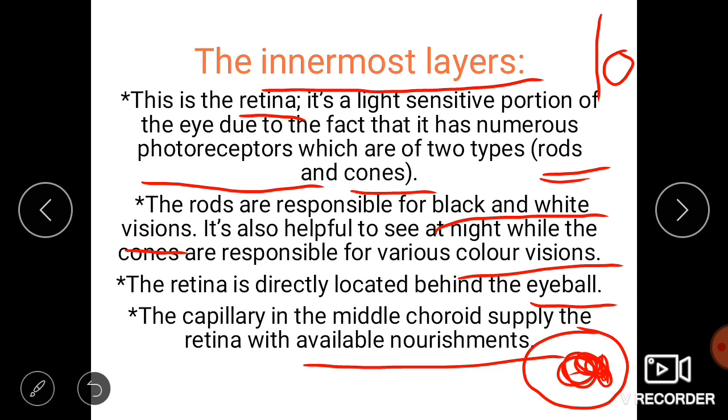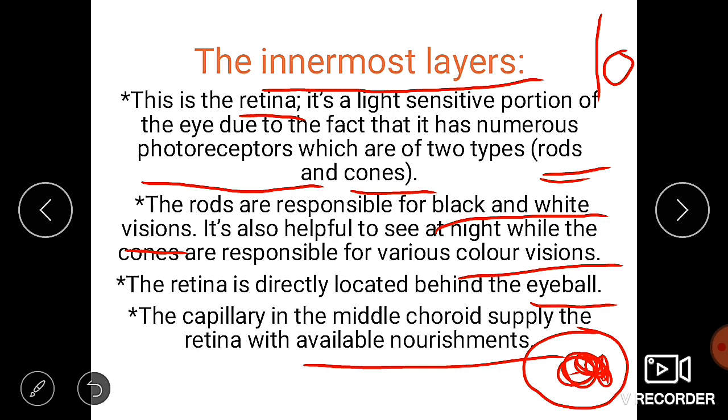Out of the three layers, the first layer, the outer layer, that is nothing but the sclera, is going to protect the eye. The middle layer, that is nothing but the choroid, provides the iris and the other parts, and it also contains the blood capillaries. The blood capillaries are completely filled in the middle layer, and the innermost layer helps us to see objects with any color.